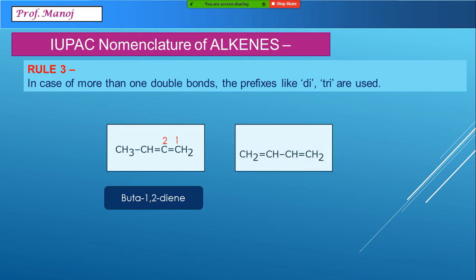Imagine another example. Here also we are having 4 carbon atoms, but the double bonds are between 1 and 2 and 3 and 4. In this case, I could have numbered even from left to right. It will give me the same result. So the name of this would be buta-1,3-diene.